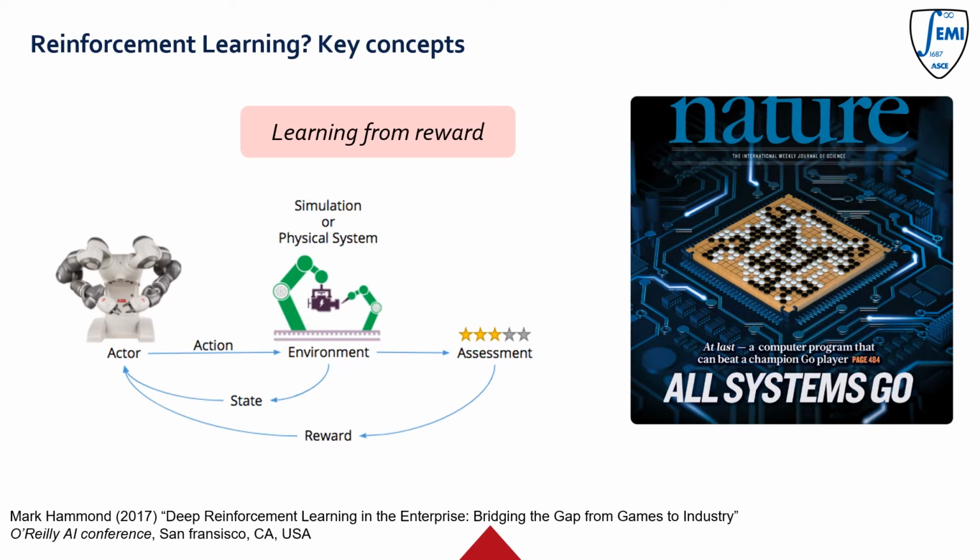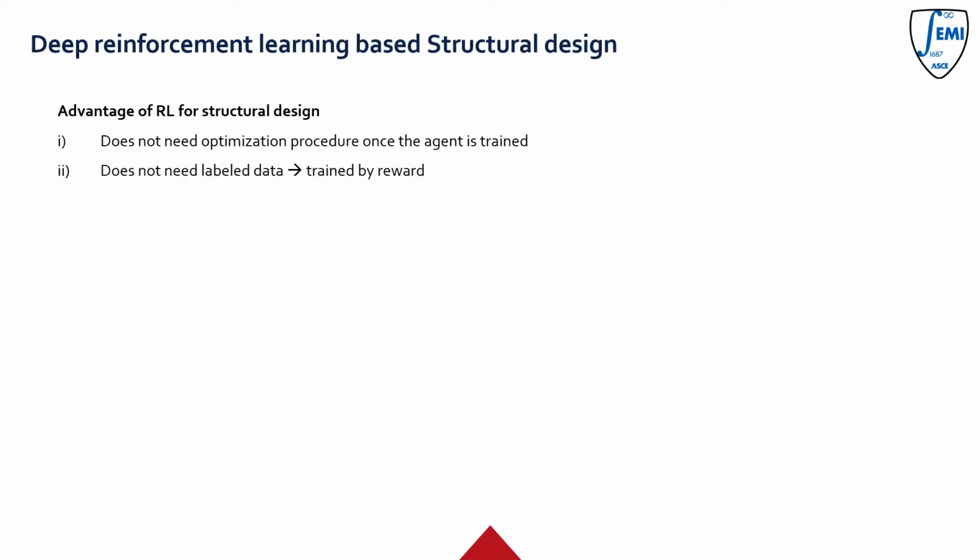So in this work, we train an agent on a variety of design cases by reward to make it a human expert level structural designer. I'll go into more detail later. There are two main advantages of reinforcement learning for structural design. It does not need any optimization procedure once the agent is trained, and it does not need any labeled data for training because the agent is trained by reward.